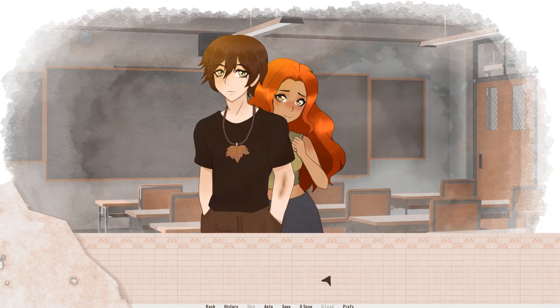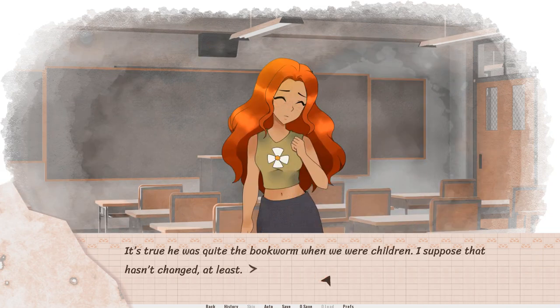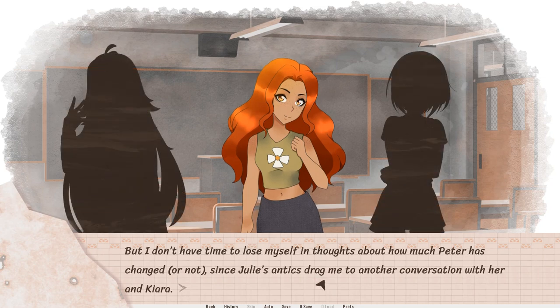His gaze is still on me. He goes to his seat and starts reading a book. He was quite the bookworm when we were children. I don't have time. Another conversation. 1 week later.